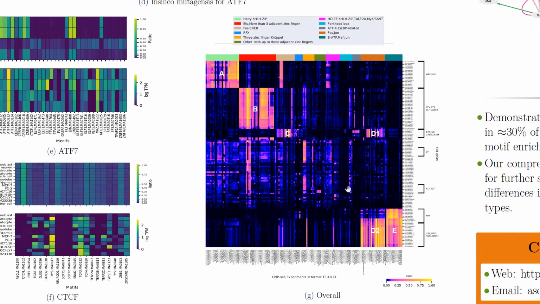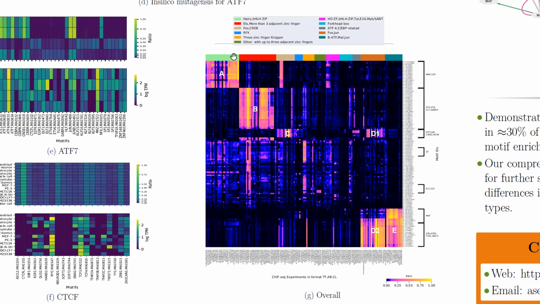We then examine motif enrichment across various transcription factor antibody combinations. As previously discussed, we apply the in silico mutagenesis and FIMO on all the transcription factor antibody models here. More specifically, we display those that are part of transcription factor families that are known to have identical DNA binding domains. We have here in the heat map, the columns correspond to the transcription factor antibody and cell type combinations, while the rows correspond to the motifs enriched in the specific ChIP-seq experiments.